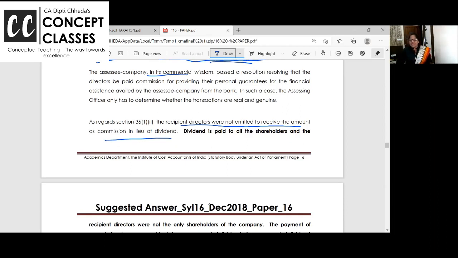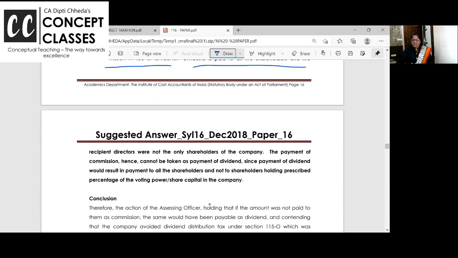That's not right. Dividend is paid to all the shareholders, and not only to the directors. The payment of commission hence cannot be taken as payment of dividend. So as AO is saying, if you would not have paid the commission, you would have paid dividend.